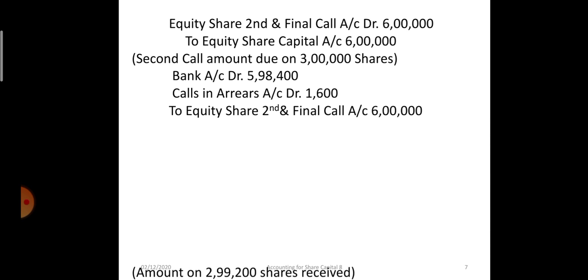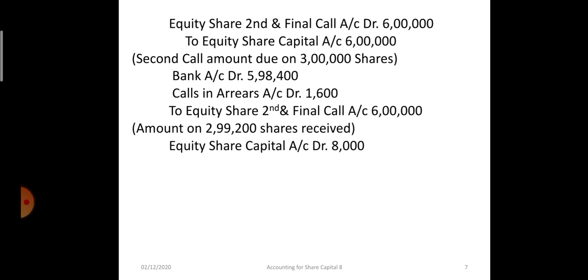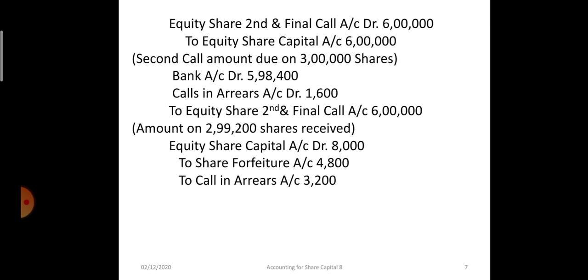Now the forfeiture entry. Equity share capital 800 shares of rupees 10 each, so 8000 rupees. Now in this question the premium was received, so security premium will not be debited, will not be cancelled. To equity share forfeiture account, to calls in arrear, two calls of rupees 2 each, that is 4 rupees on 800 shares. So 4 into 800 is 3200 is not received, and the balance 6 rupees was received. So in the share forfeiture account we have credited 4800, 800 into 6. The security premium will be ignored.